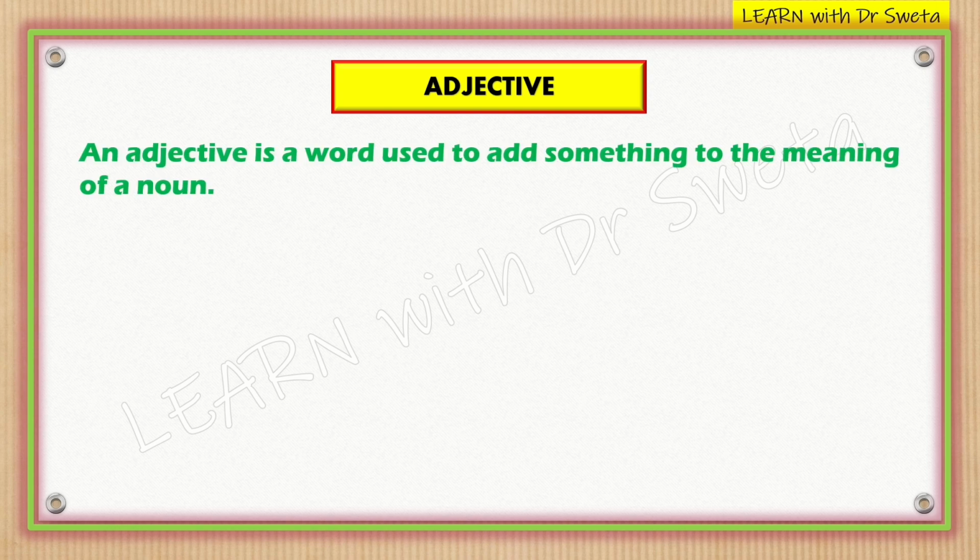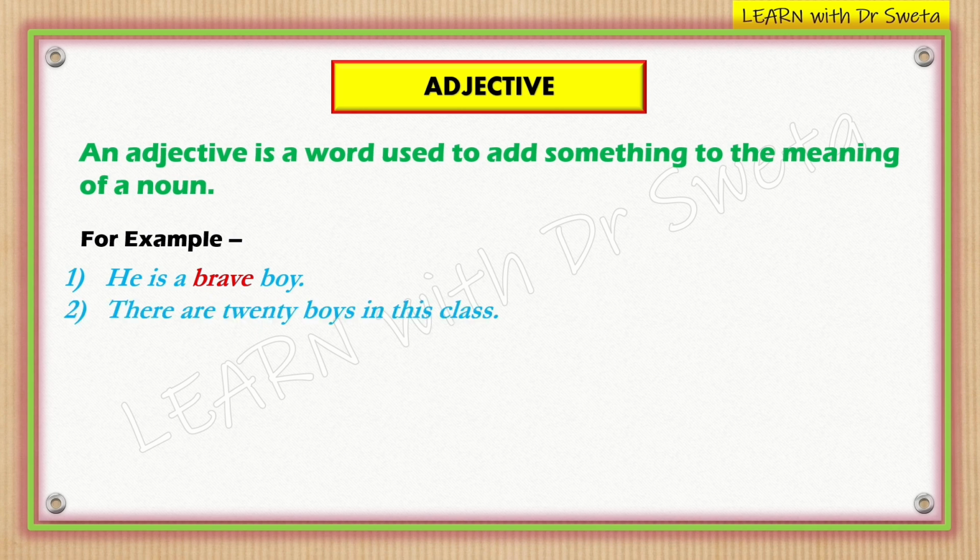An adjective is a word used to add something to the meaning of a noun. For example, he is a brave boy. In this sentence, brave is an adjective because brave describes the noun boy by telling us about the quality or characteristics of the boy.